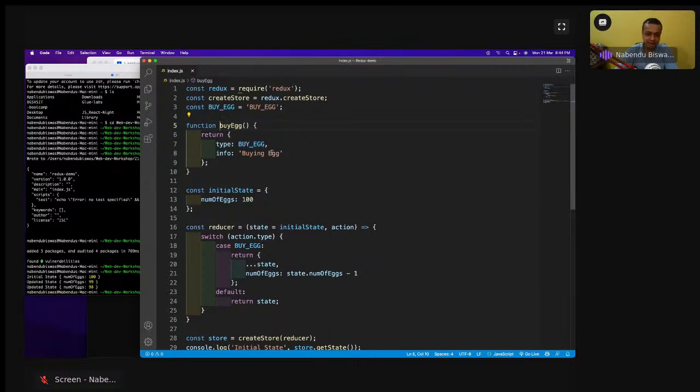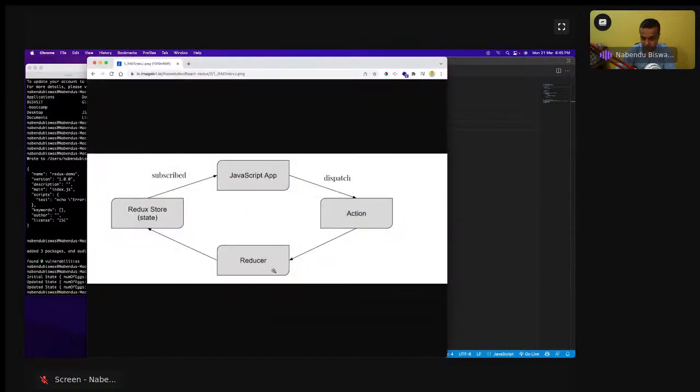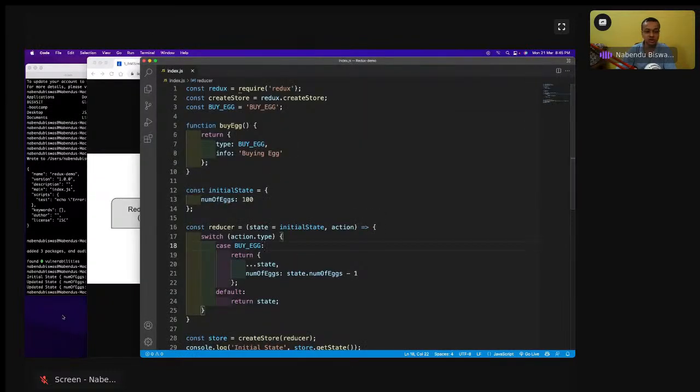So whenever an action creator is fired, what happens? It is somewhat magically connected to this reducer. How is it connected? Because of the Redux logic. Whenever this function buyEgg is called, it will go here to the reducer. It is connected to the reducer.